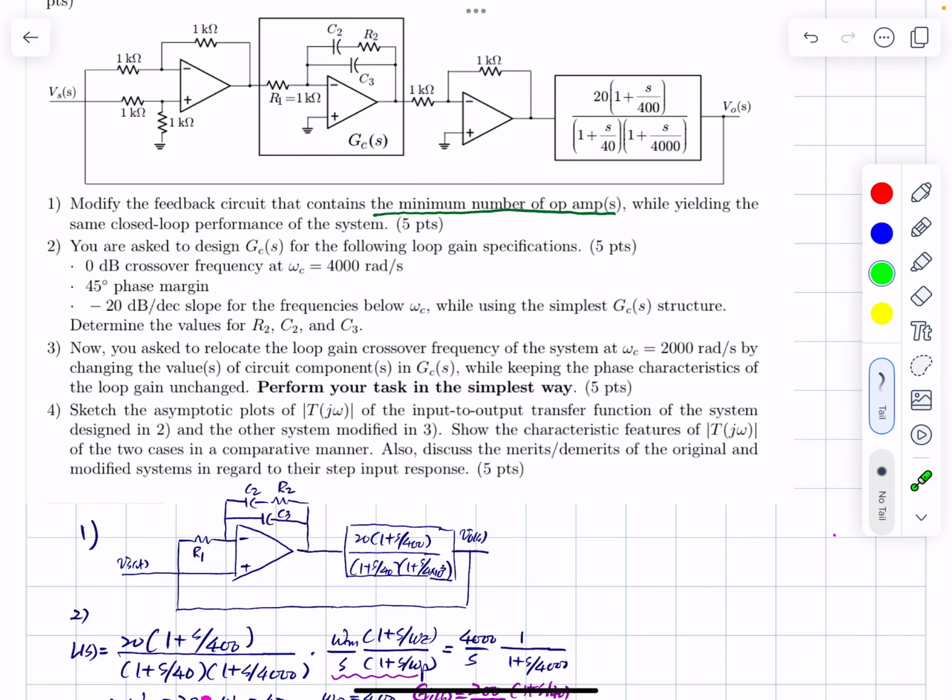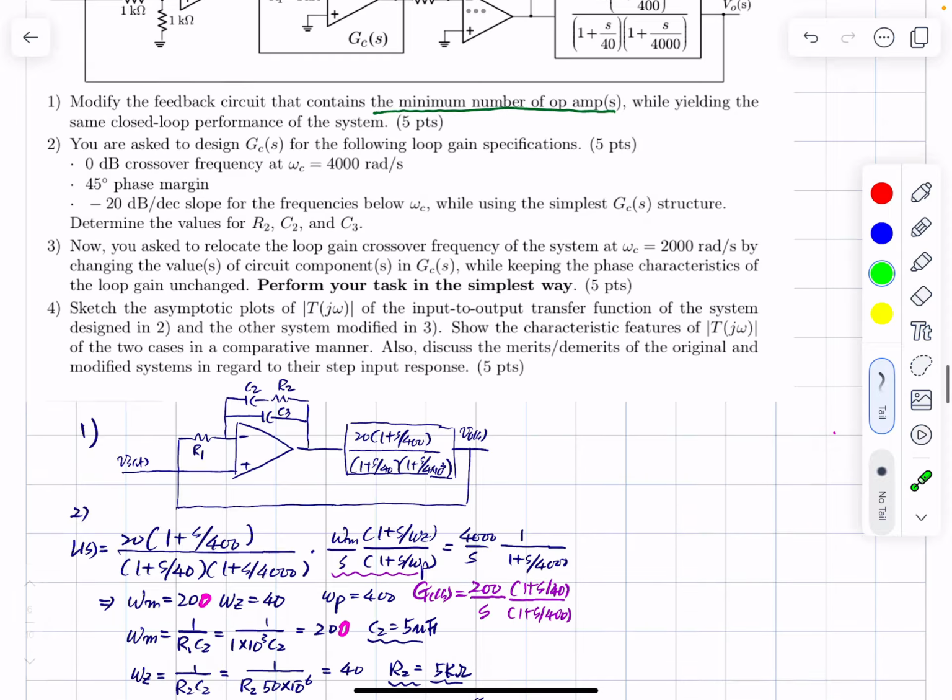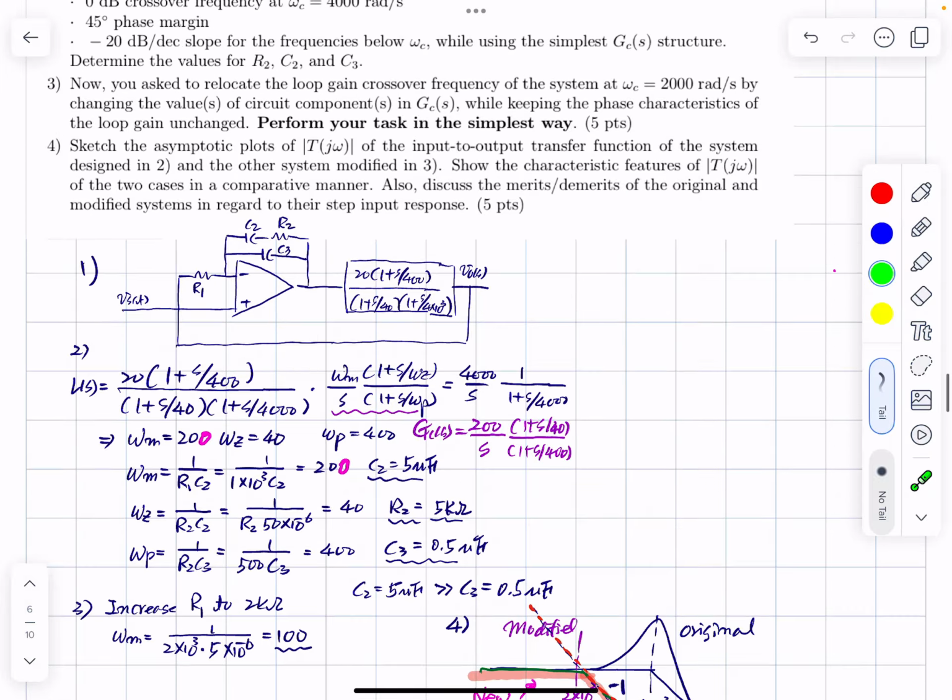And you are asked to design feedback compensation with the following loop gain specifications: the 0 dB crossover frequency is at this frequency, 45 degree phase margin, minus 20 dB per decade slope for frequencies below this crossover frequency, and use the simplest GCS structure. Okay, so use the simplest GCS structure, which is this one.